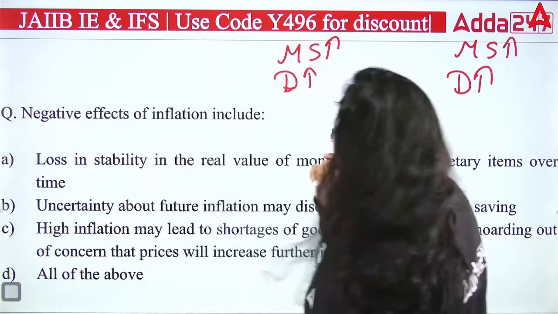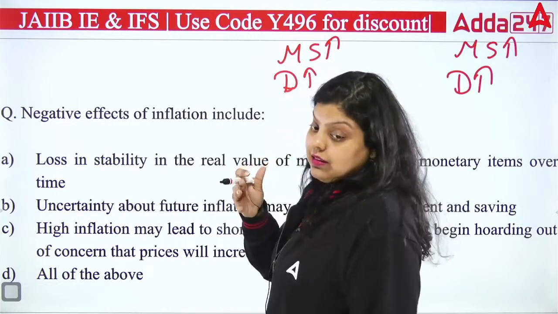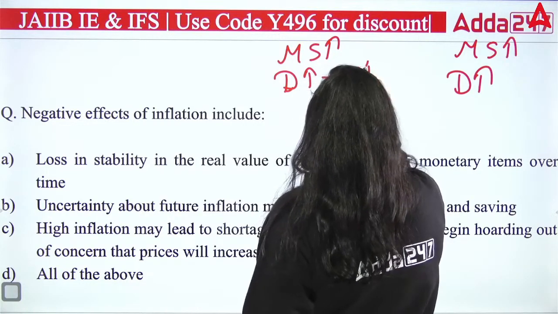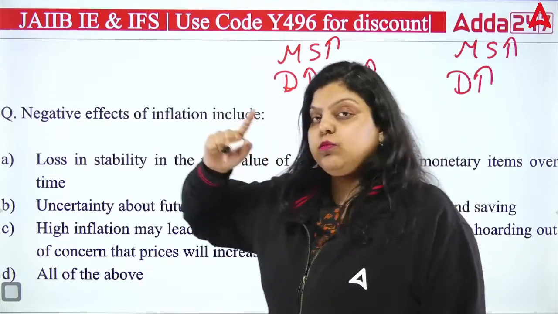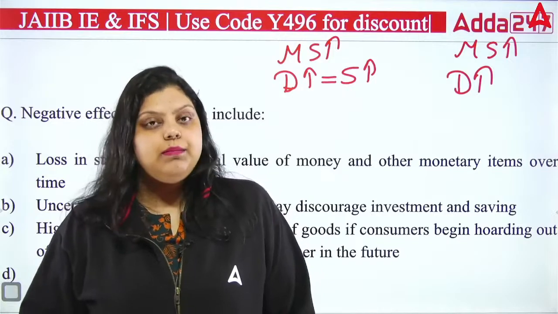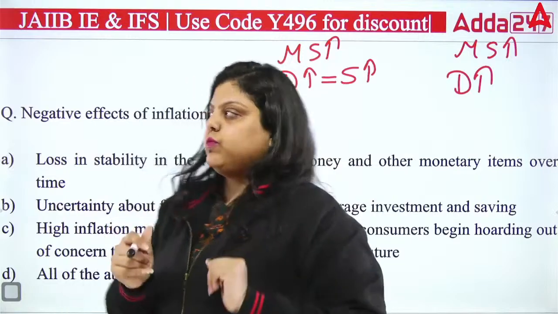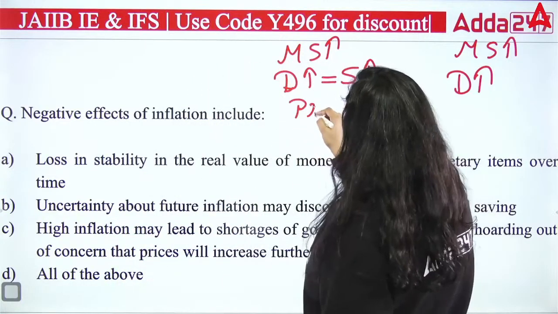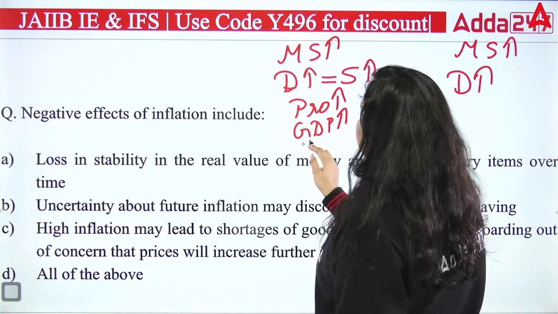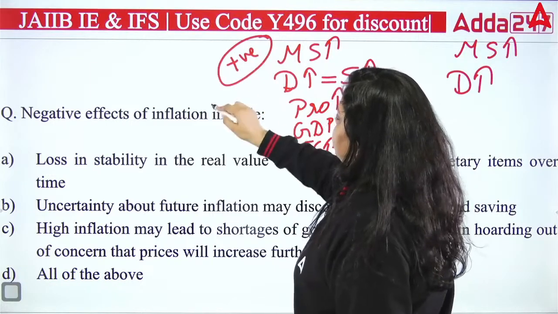How? First of all, if the money supply is increasing and people are asking for more goods and services, the demand is increasing. If we increase supply at the same level, like demand increased by 100 and you have increased the supply by 100, or demand increased by 50 and you have increased the supply by 50, then it will increase your production. If your production is increasing, your GDP will increase. If your GDP is increasing, obviously your economic growth will increase. That's the positive effect of inflation.